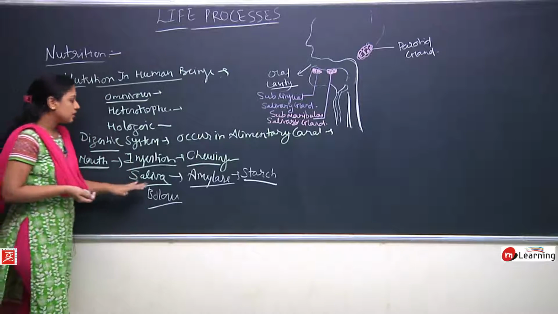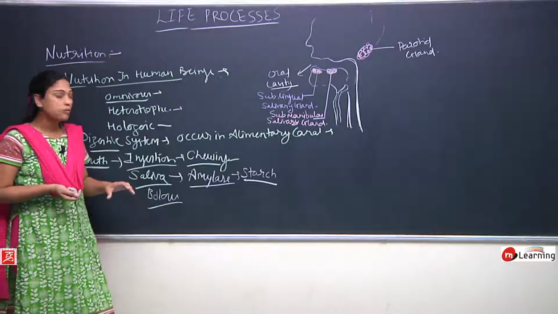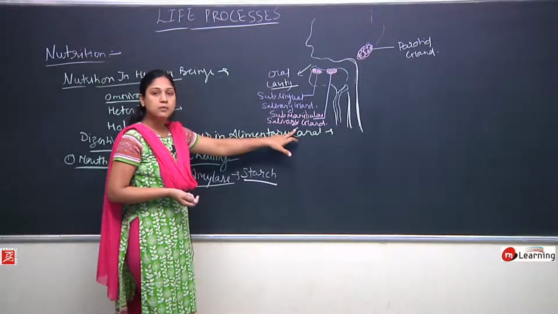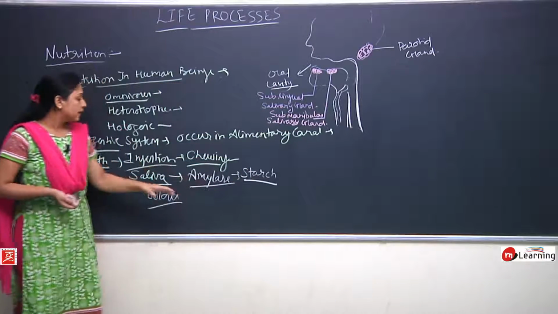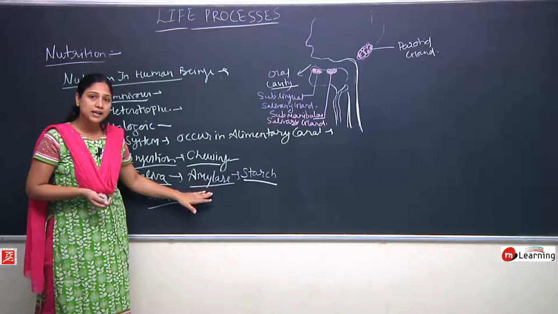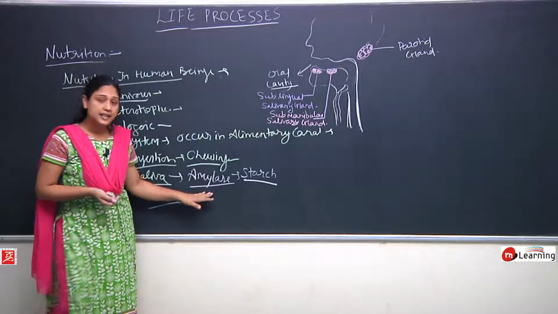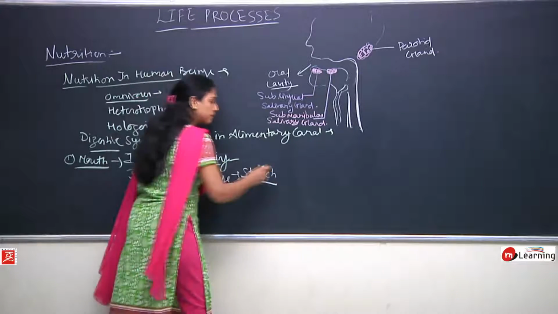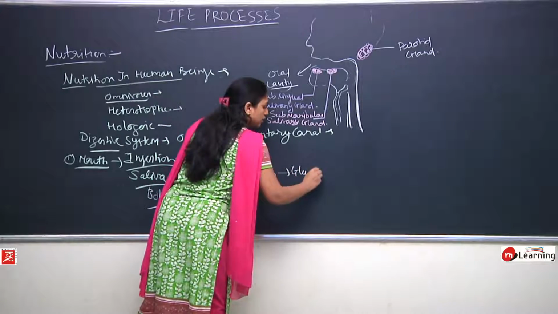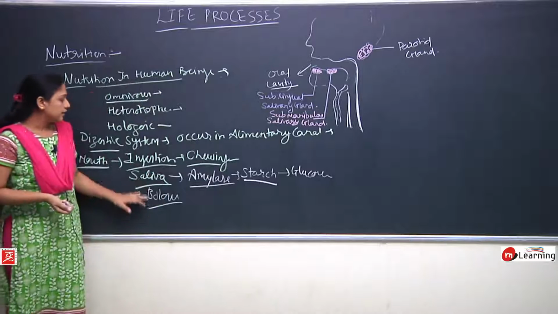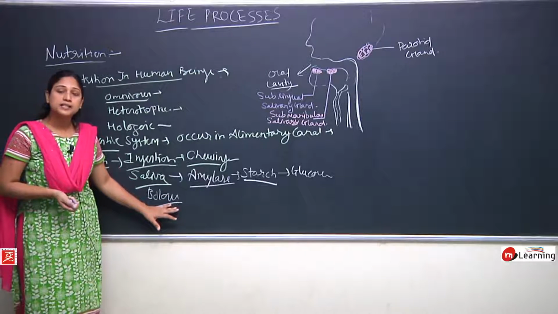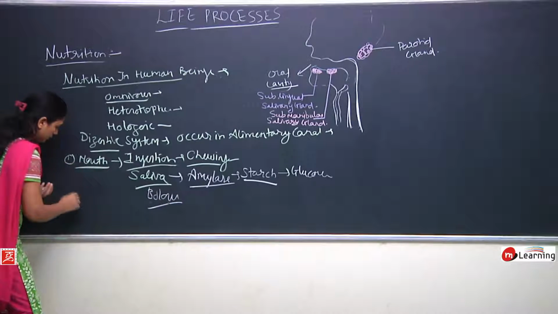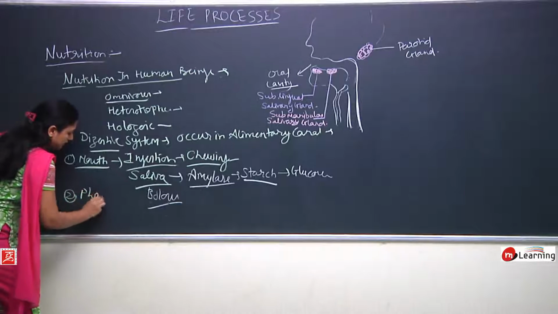So now is it clear what we are doing in the mouth? We are chewing the food, then the saliva which is secreted by the glands called sublingual, submandibular and parotid gland, and the saliva has the amylase enzyme in it which digests the starch and converts the starch into glucose. When the saliva gets mixed with the food, it converts the food into the bolus. Then comes the pharynx.